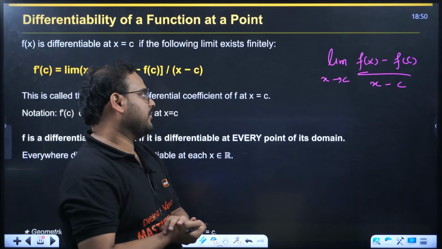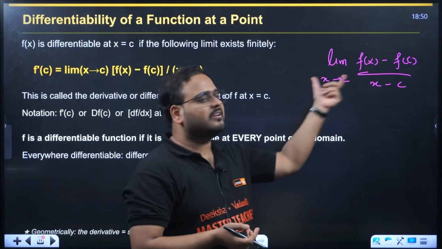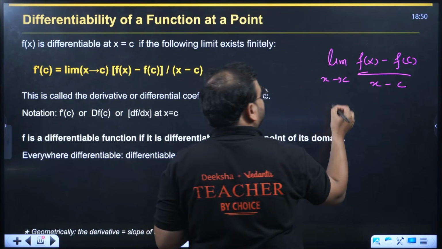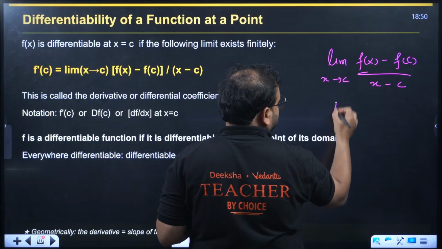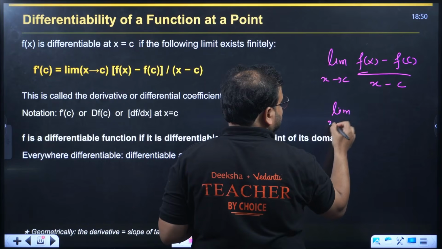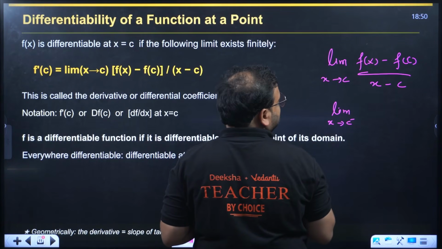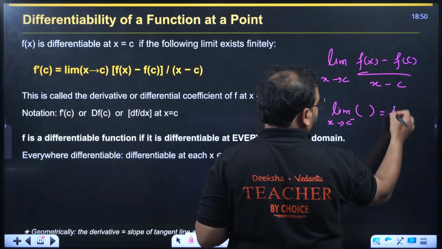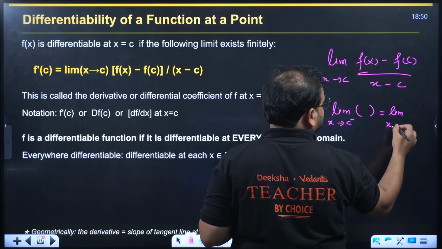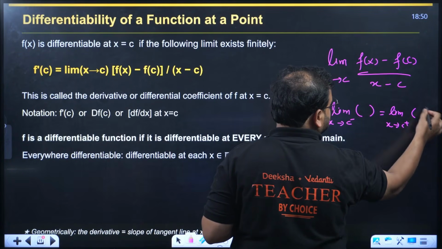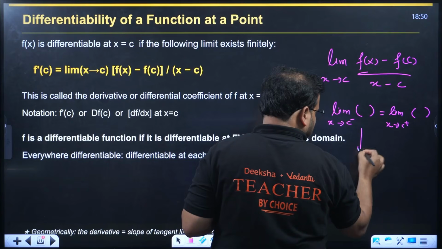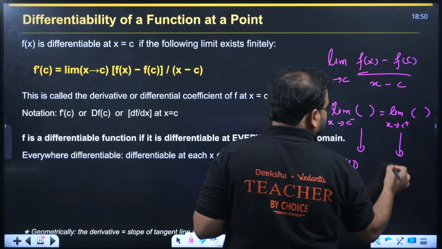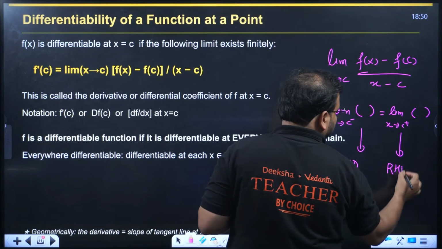Now think about it. When can we call this given limit existing in nature? When the left hand limit, when the limit x tends to c minus, of course of the function, should be equal to the limit x tends to c plus. This side is called the left hand derivative, and this is called the right hand derivative.